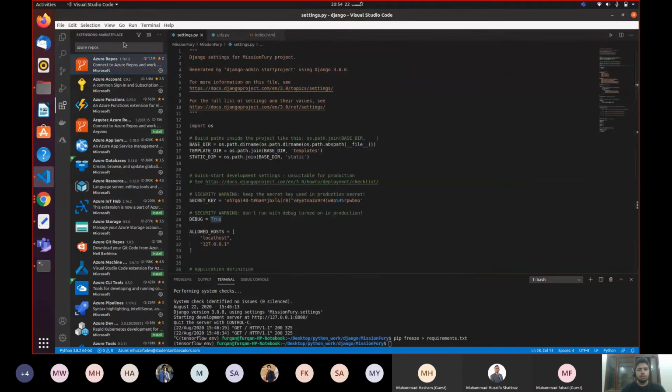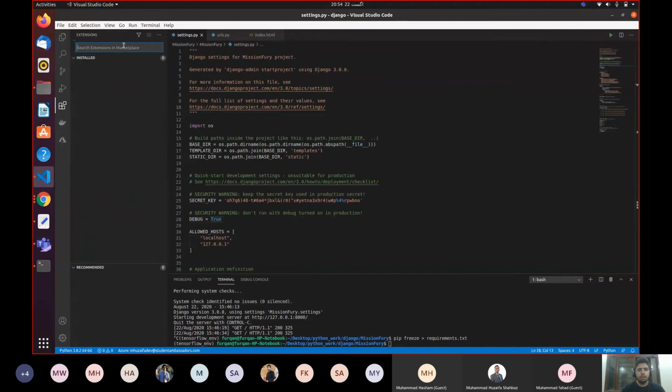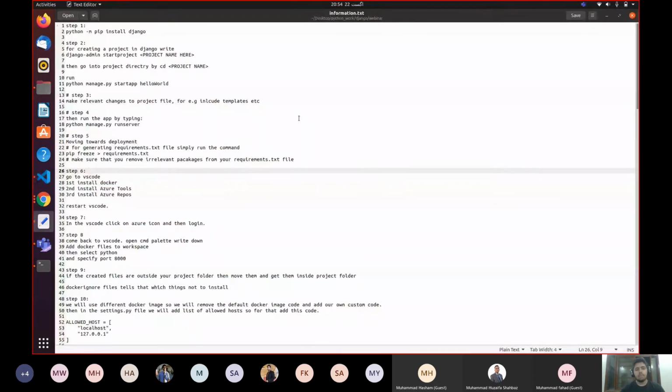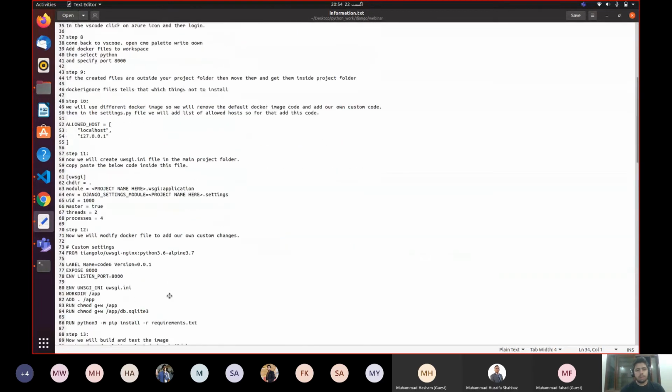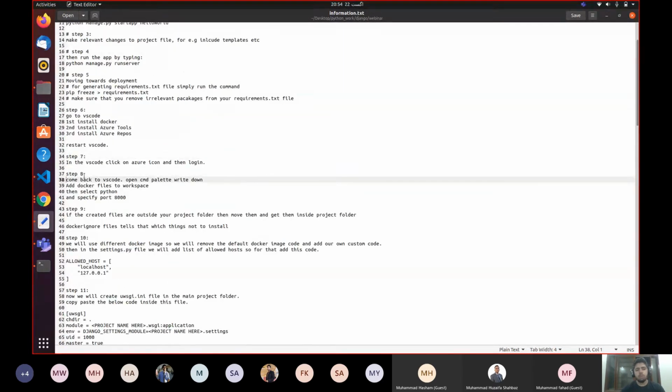Okay, so Azure Repos, again, we have installed our dependencies, and now let's move ahead. Starting step number 7. Whenever you install your dependencies, make sure that you restart your VS Code, because if you don't restart your VS Code, you will get some error. The VS Code will not work properly. In the VS Code, click on the Azure icon and then log in.